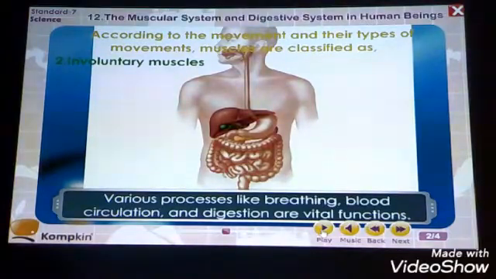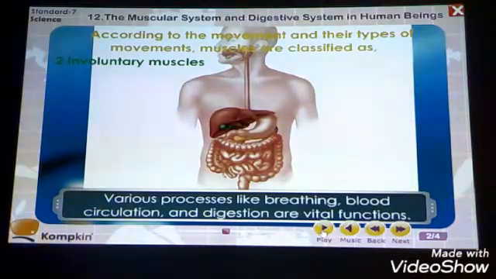Control means that when we are willing, only then do we move those muscles. But in involuntary muscles, there is no wish or will. Whether we are moving or not, willing or not, these muscles perform their own work. Like the heart. The heart is always pumping blood. Whether it is a person's wish or not, the heart will always pump the blood.